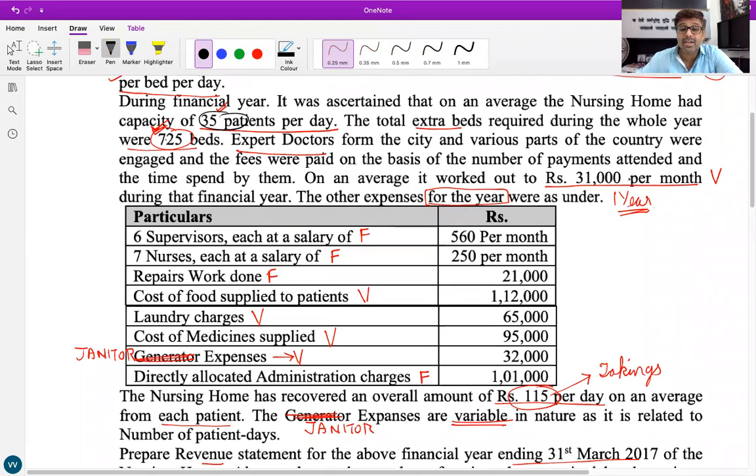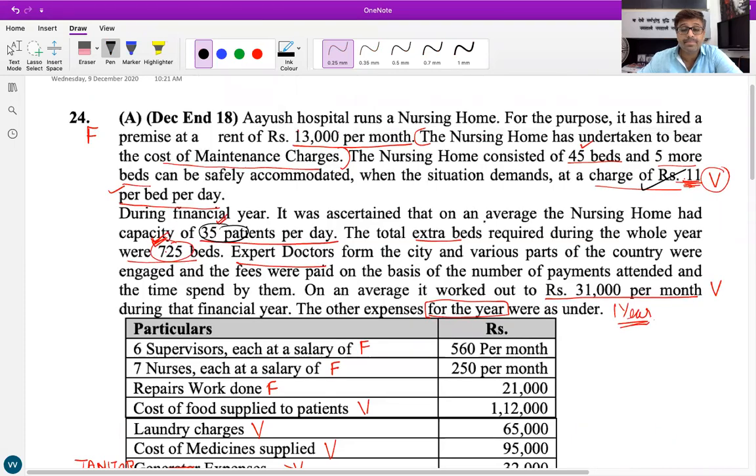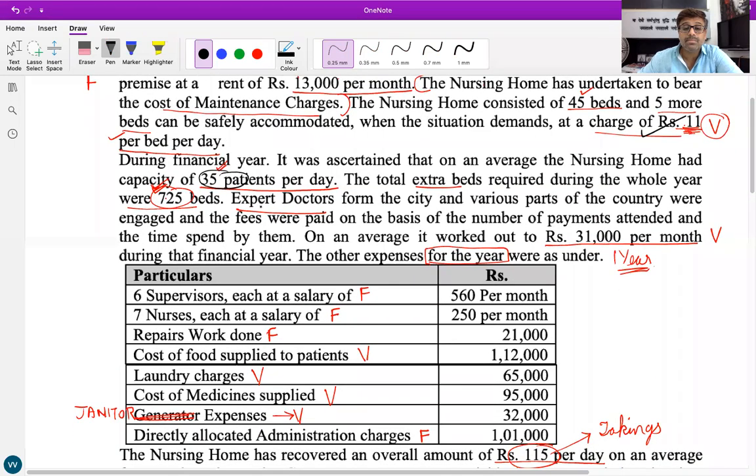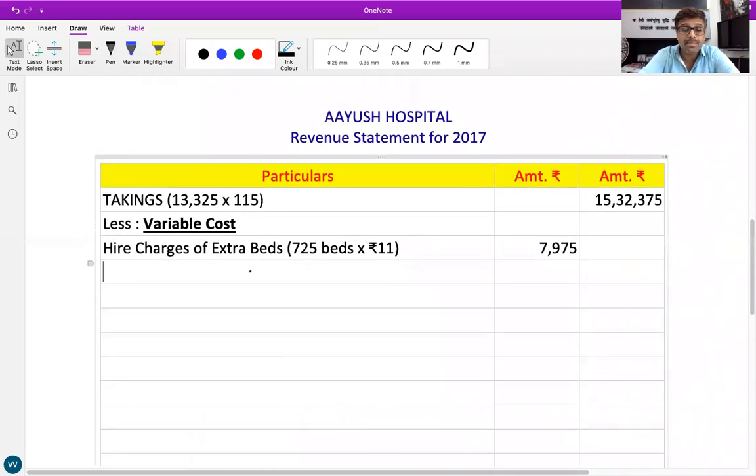What else is marked as variable cost? Expert doctor's fees, 31,000 per month. So how will you find expert doctor's fees? 31,000 into 12. What does that come to? 3,72,000.